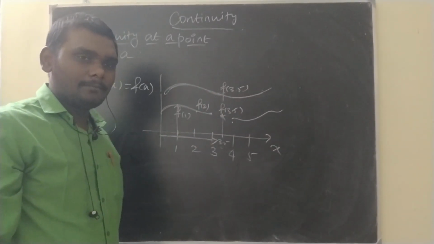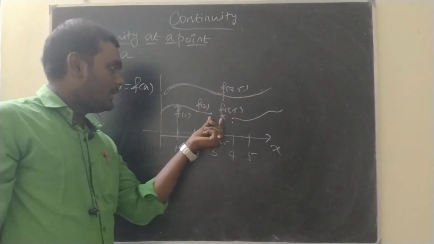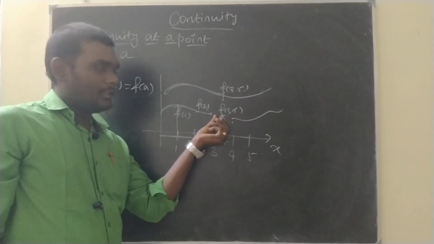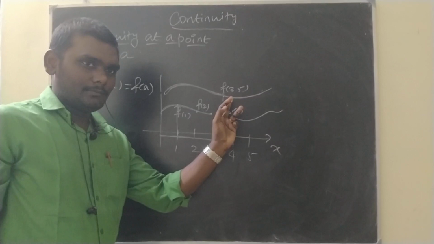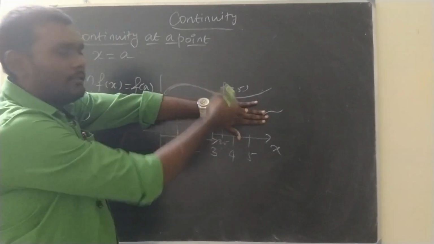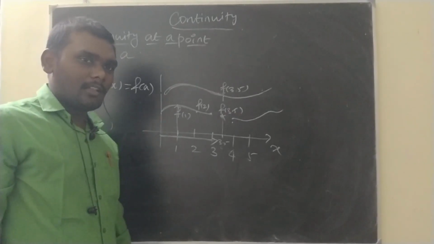You understood or not? Yes, it is continuous. Here I gave you the example for not continuous. Now forget this. See the above graph. Instead of this, if the graph goes like this, we can say the function is continuous. Understood or not?